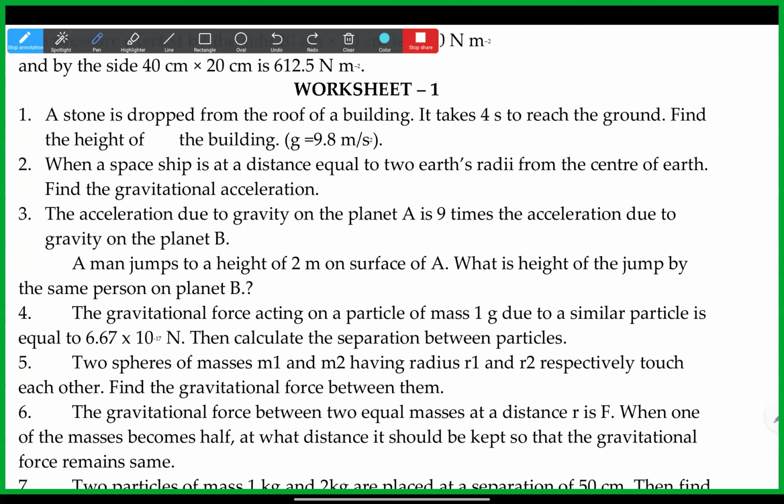We got g as G capital M by r square. That one we should use here. g is equal to G capital M by r square, right? Yes, Pranavi, that's the equation we got. That is correct. That one if we use, we'll get it. So can you solve it once? Yes, Pranavi. So here we have the given data, Pranavi.